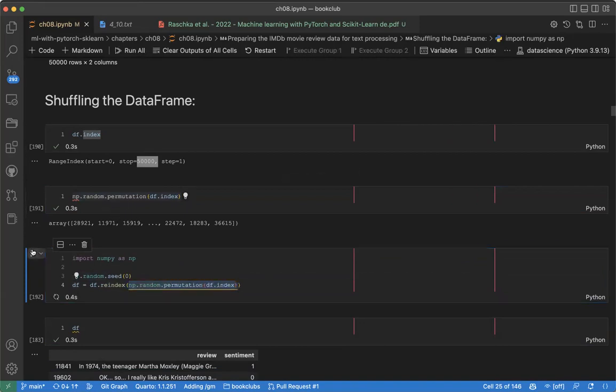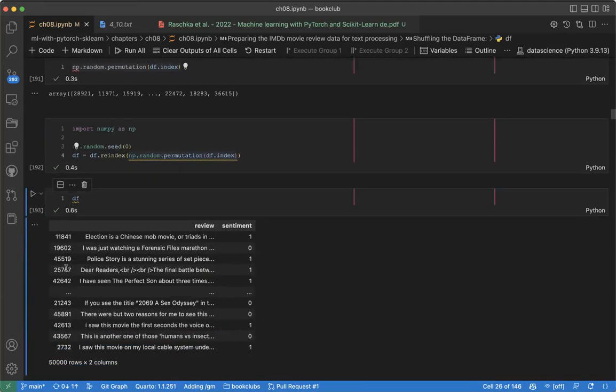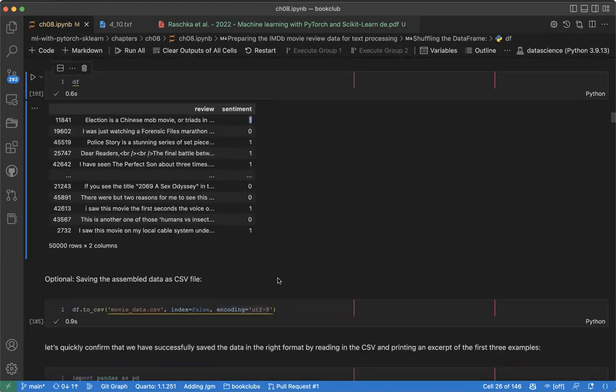So we give it to reindex, and when we run this, we can see it reindexed the data frame. This is positive, this is negative, positive. It is mixed. So we can take any sample, and we know we will have both positive and negative as a representative sample of the data.